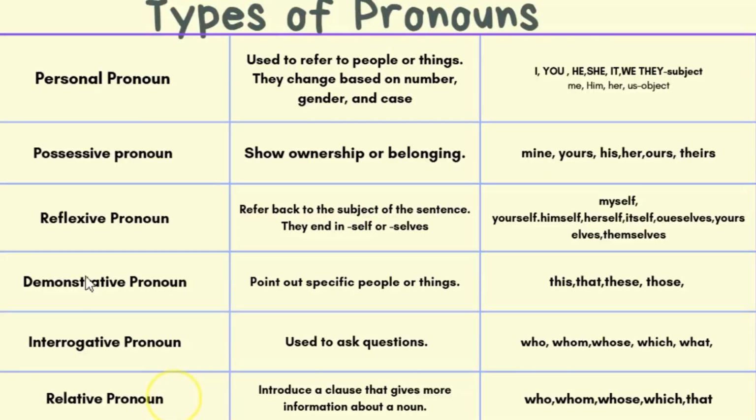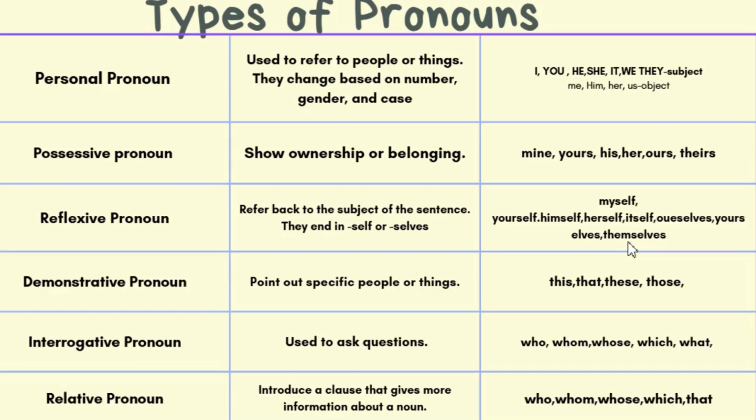These show the ownership or belongings of someone. So let's discuss the third type of pronoun. These are reflexive pronouns. Reflexive pronouns are used when the subject and object are the same person. They end in -self when the subject is singular and -selves when the subject is plural. Its examples are myself, yourself, himself, herself, itself, ourselves, yourselves, themselves.